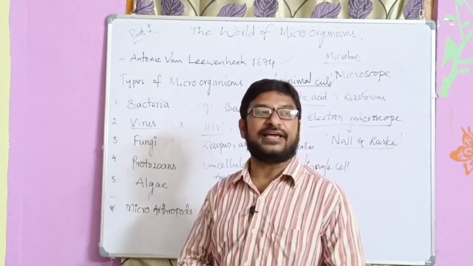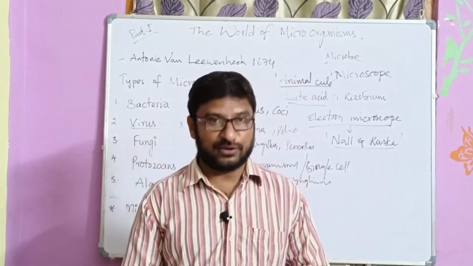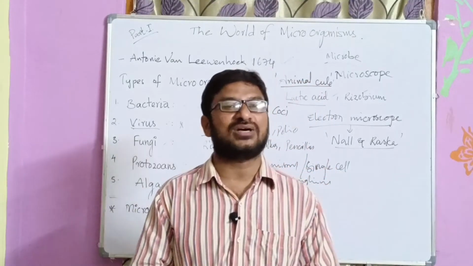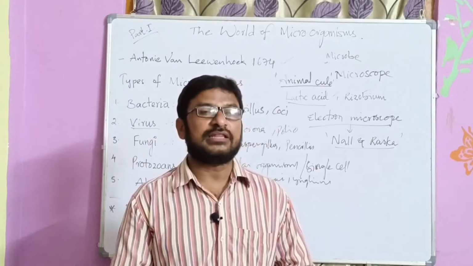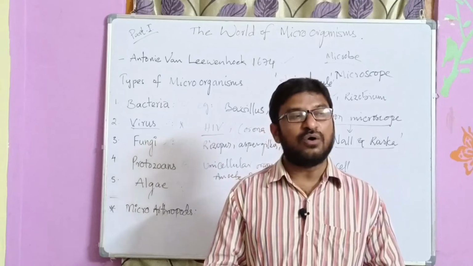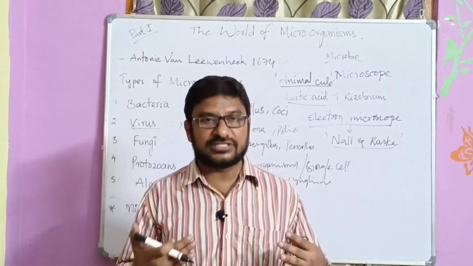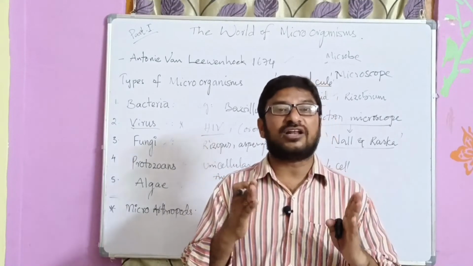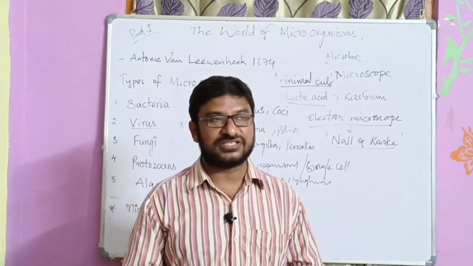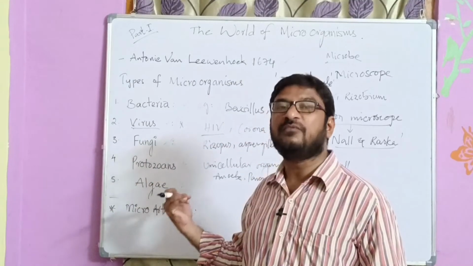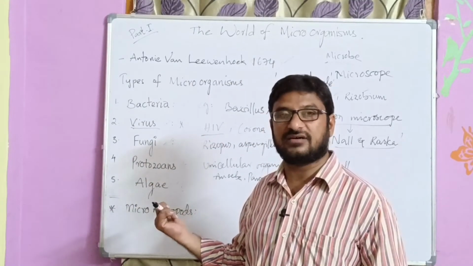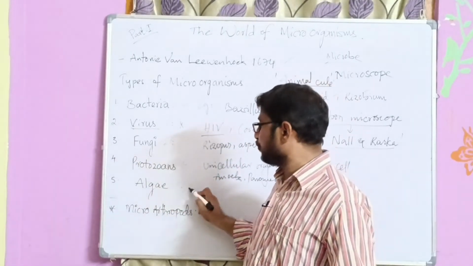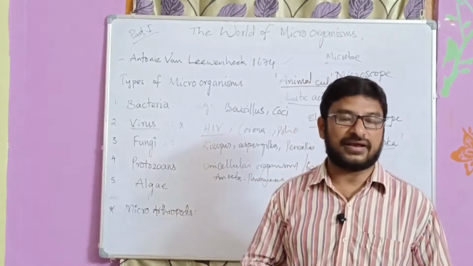When we come to algae, algae are also microorganisms. They are the food providers to aquatic animals. They perform photosynthesis in the water and produce energy, and they give life to all aquatic animals because they are the producers of food in water.